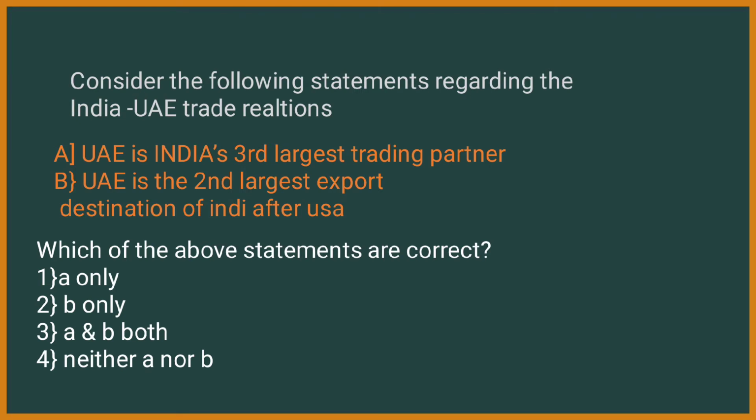Consider the following statements regarding India-UAE trade relations. As we said, India and UAE established diplomatic relations in 1972. From that day onwards, we have been involved in bilateral trade. The question is asking which of the following statements are correct. First, UAE is India's third largest trading partner. Second, UAE is the second largest export destination of India after USA.